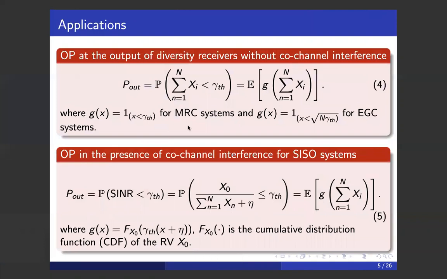So in our work, we calculate the outage probability at the diversity receivers without co-channel interference, and this time the function G is the indicator function. And the second application is the outage probability in the presence of co-channel interference and noise. And this time the function G is the cumulative distribution function of the random variable x0, which is the useful signal.